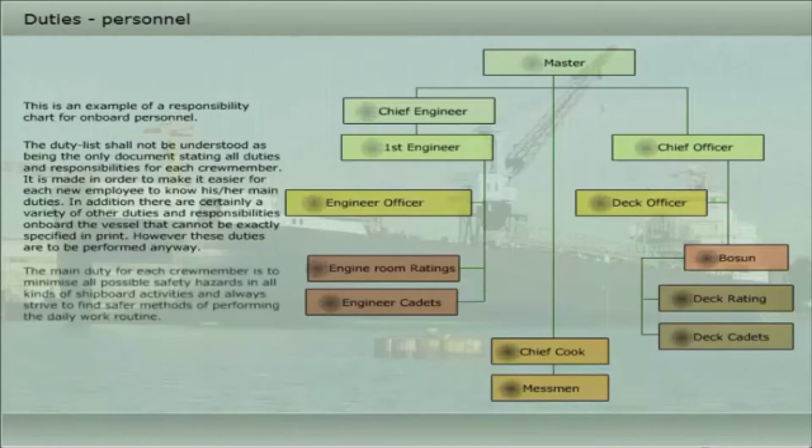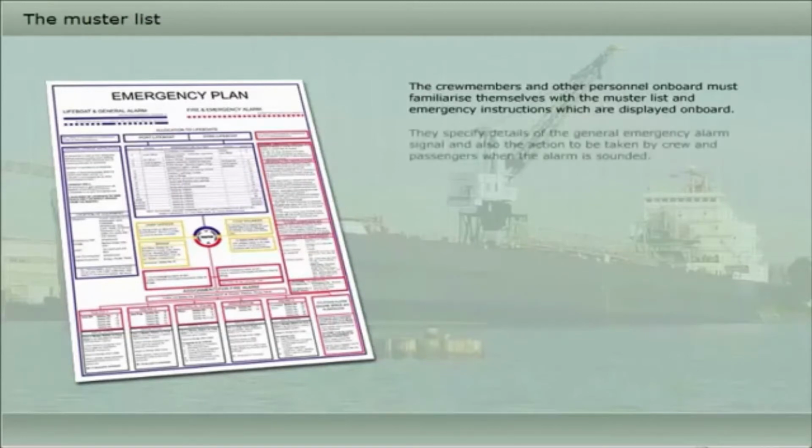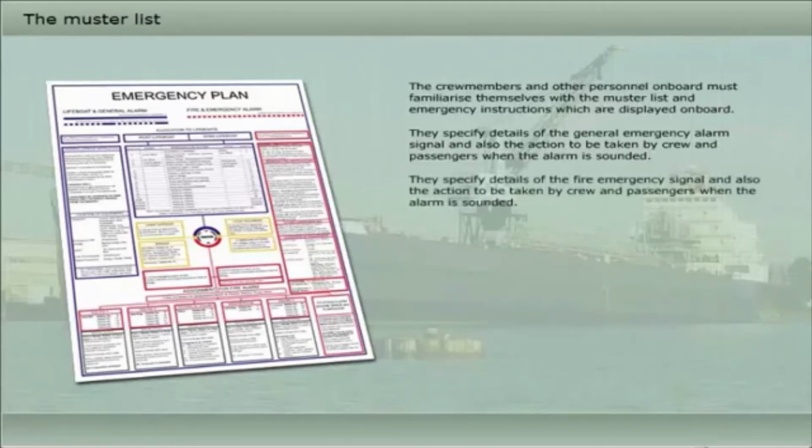The main duty for each crew member is to minimize all possible safety hazards in all kinds of shipboard activities, and always strive to find safer methods of performing the daily work routine. The crew members and other personnel on board must familiarize themselves with the muster list and emergency instructions, which are displayed on board. They specify details of the general emergency alarm signal and also the action to be taken by crew and passengers when the alarm is sounded. They specify details of the fire emergency signal and also the action to be taken by crew and passengers when the alarm is sounded.